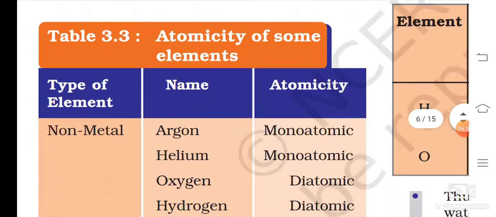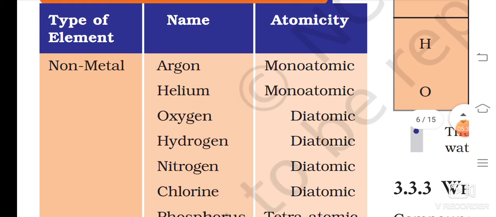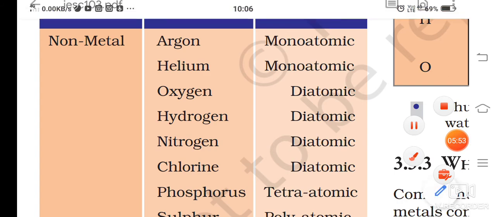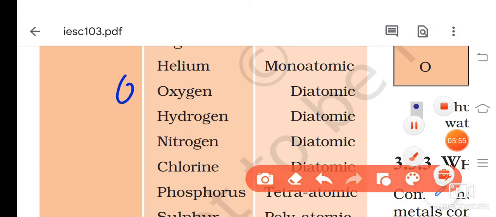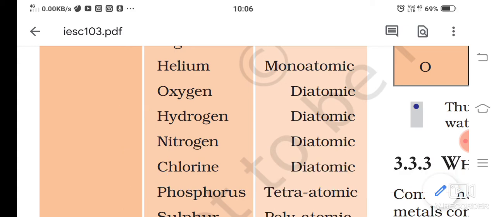Triatomic. So in this table we see the atomicity of some non-metal elements: argon, monoatomic; helium, monoatomic; oxygen, hydrogen, nitrogen, chlorine, diatomic. So what would be the formula for oxygen, hydrogen, nitrogen, chlorine? Let me write. Here it will be O2. Here it will be H2. Here it will be N2. Here it will be Cl2. These are all 2, 2, 2, 2. So these are all called diatomic.